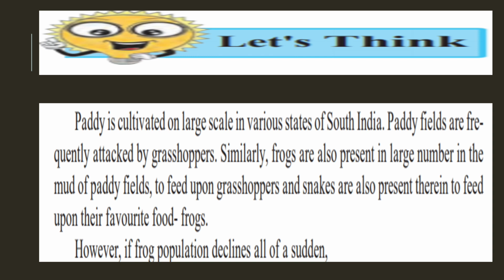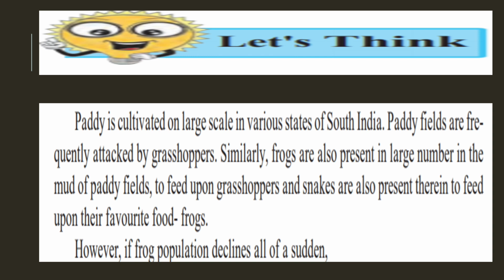Similarly, frogs are also present in large number in mud of paddy fields to feed upon the grasshoppers. So who is in the second? The frogs, because frogs are eating these grasshoppers. Then snakes are also present to feed upon their favorite food, frog.